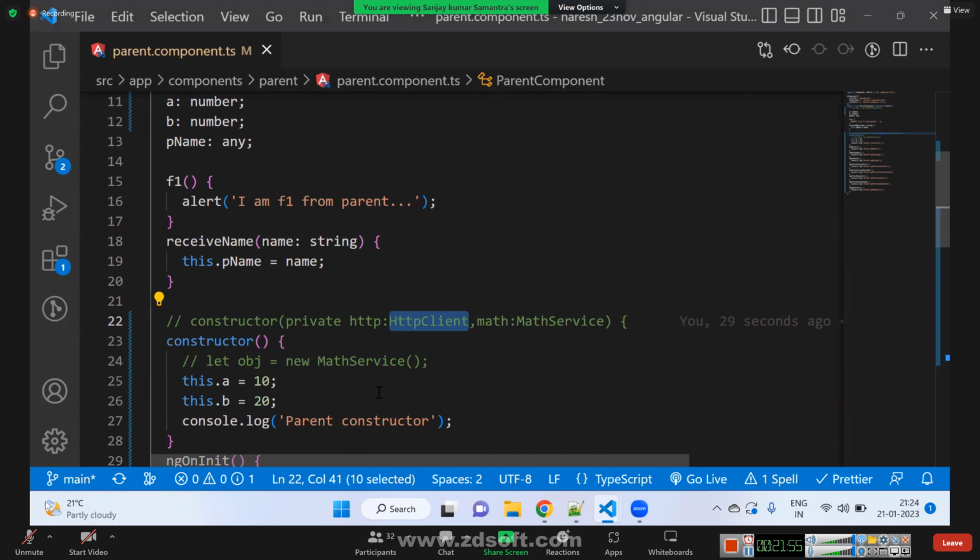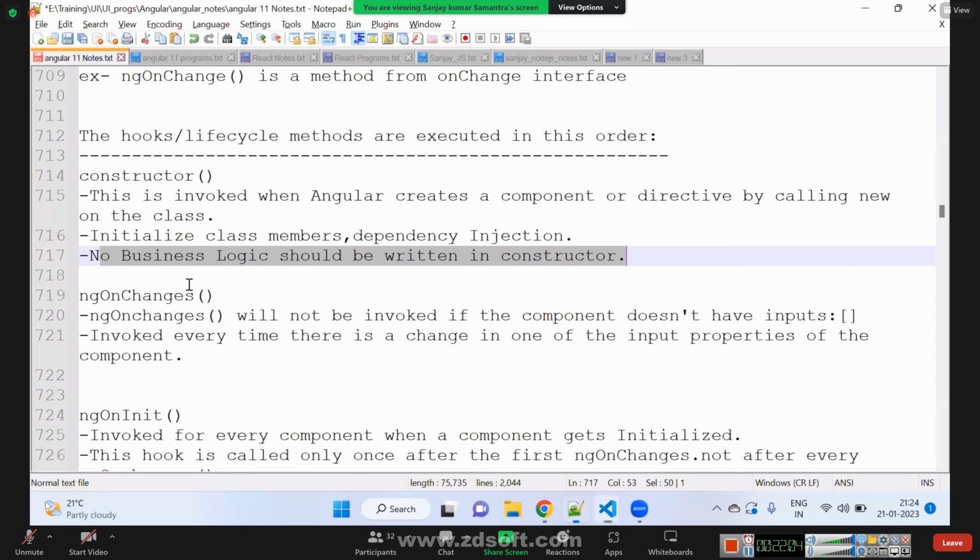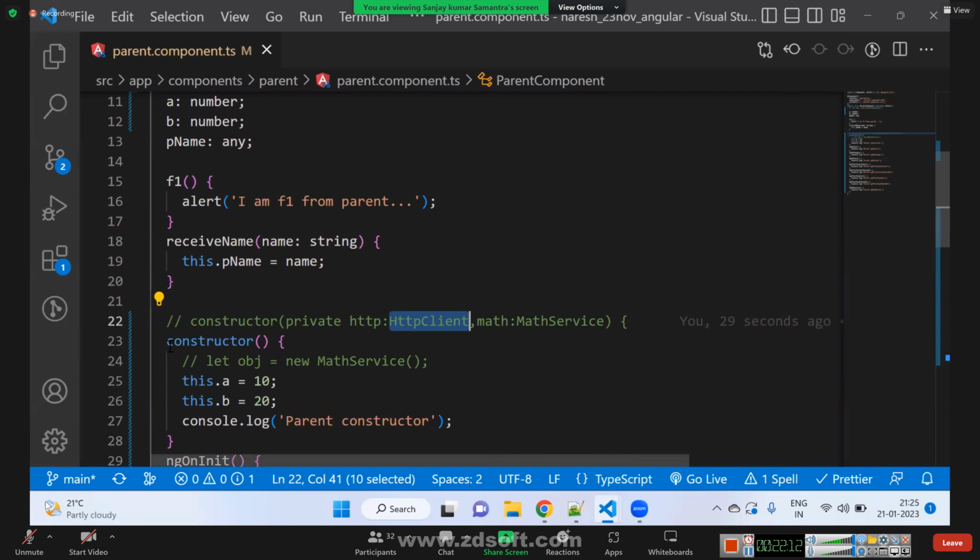All these things we should not do inside the constructor. If we do those things inside the constructor, it has limitations. If you write business logic, if you write 100 lines of code inside the constructor, it will delay your component loading. There is one more problem. If we have many things inside the constructor, writing unit tests for those lines is very difficult.